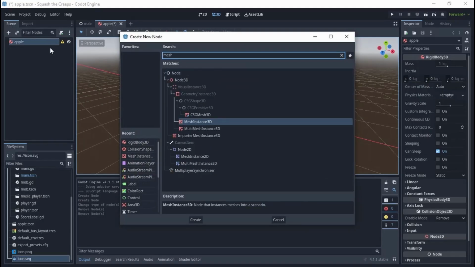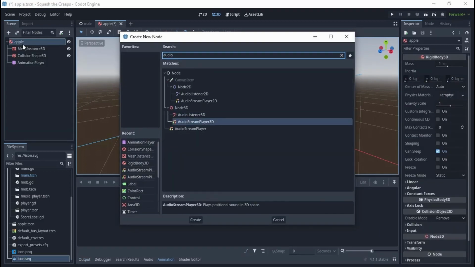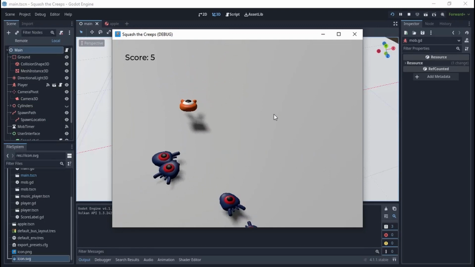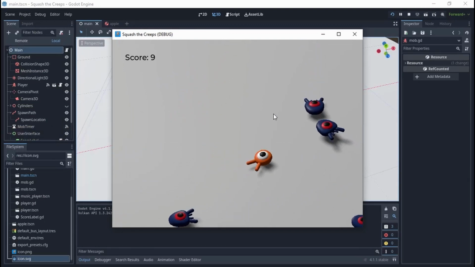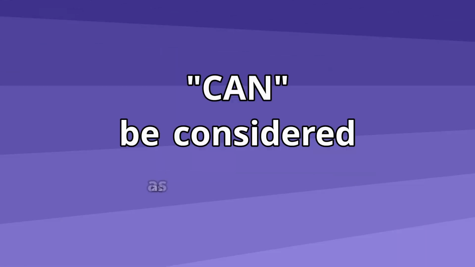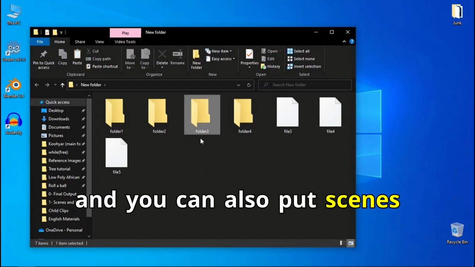Back to the apple, it has a 3D mesh, a collision shape, maybe some animations, the ability to play sounds, and much more. So whatever an apple is, both the visual and auditory aspects, even its behaviors, are handled by nodes. In this sense, a scene is a hierarchy of nodes. You can put files into folders, and you can also put folders inside folders.